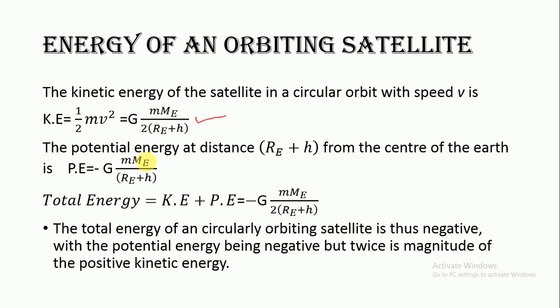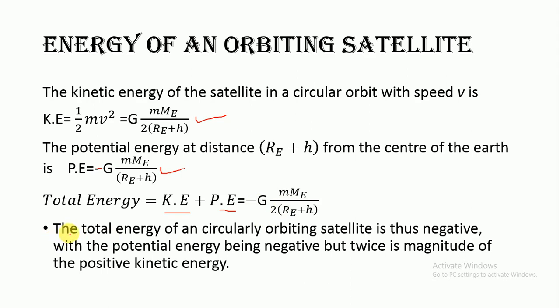The potential energy expression we have already derived, so this is the expression of the potential energy. So what is the total energy? It is the sum of the two energies. There is a negative sign appearing in the potential energy, which shows a bound state system. When you add these two energies, you get minus G ME over 2 times (RE plus H).